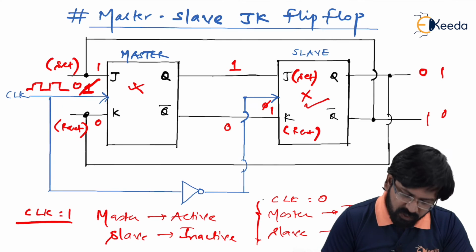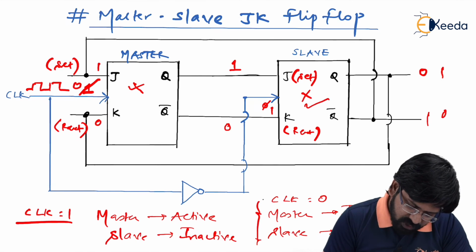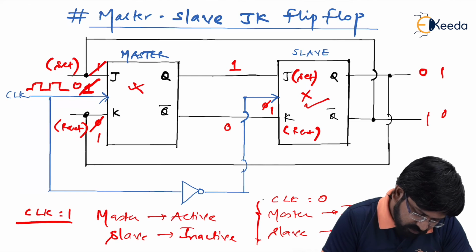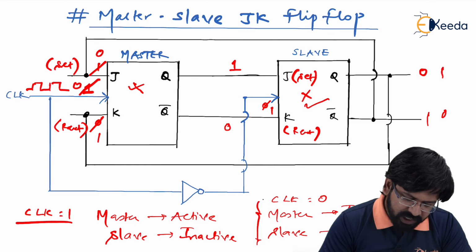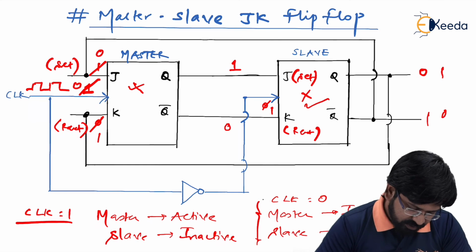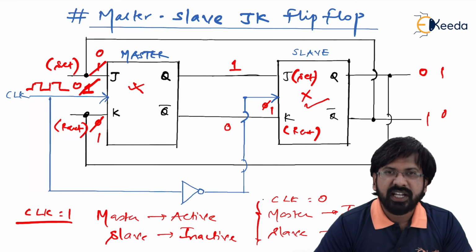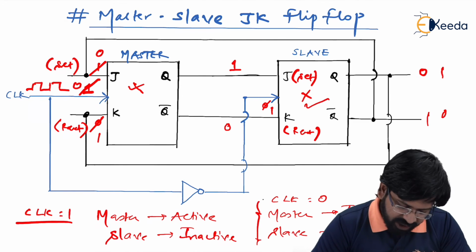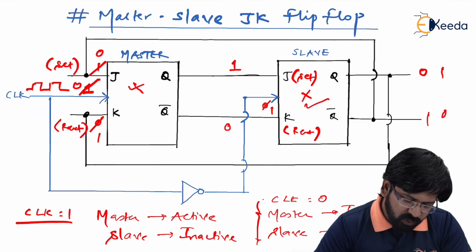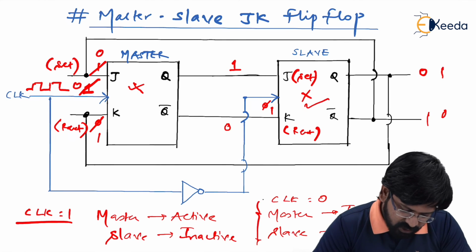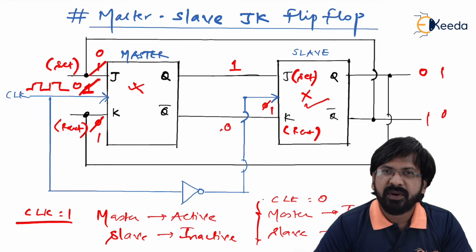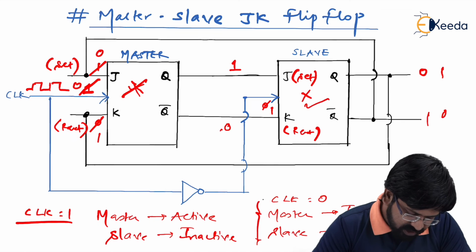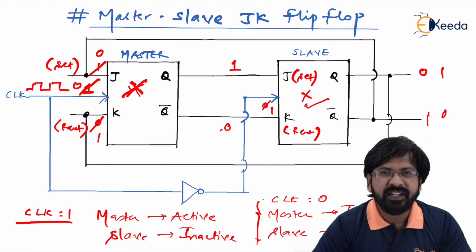So now this 1, 0 is fed back over here. So what is fed back here is 1 and what is given as new feedback here is 0. Tell me, with j equal to 0 and k equal to 1 at master side, can I say it will get into reset condition? According to reset condition, the value of new q and q bar should be 0, 1. So as you can see, this 1 should change to 0 and this 0 change to 1. But this is not going to happen since master is inactive, right?